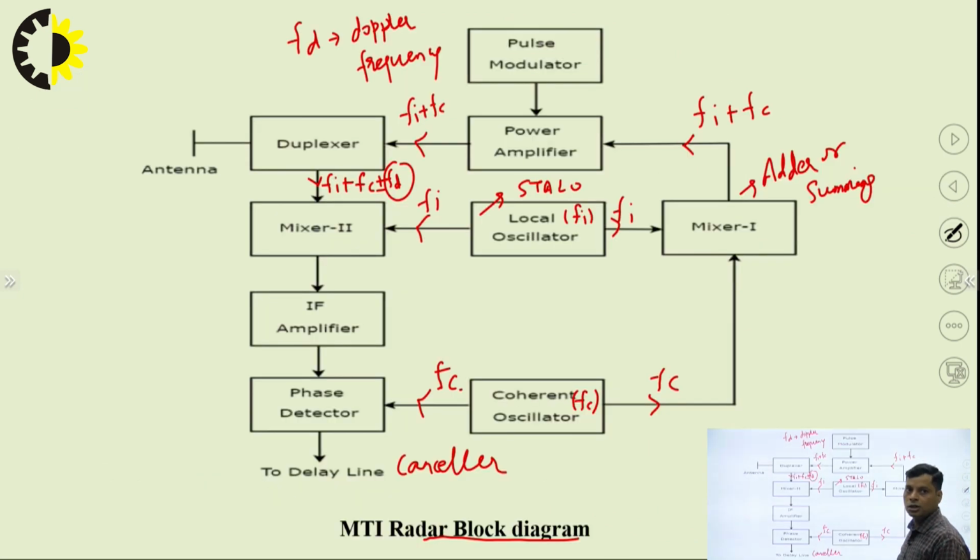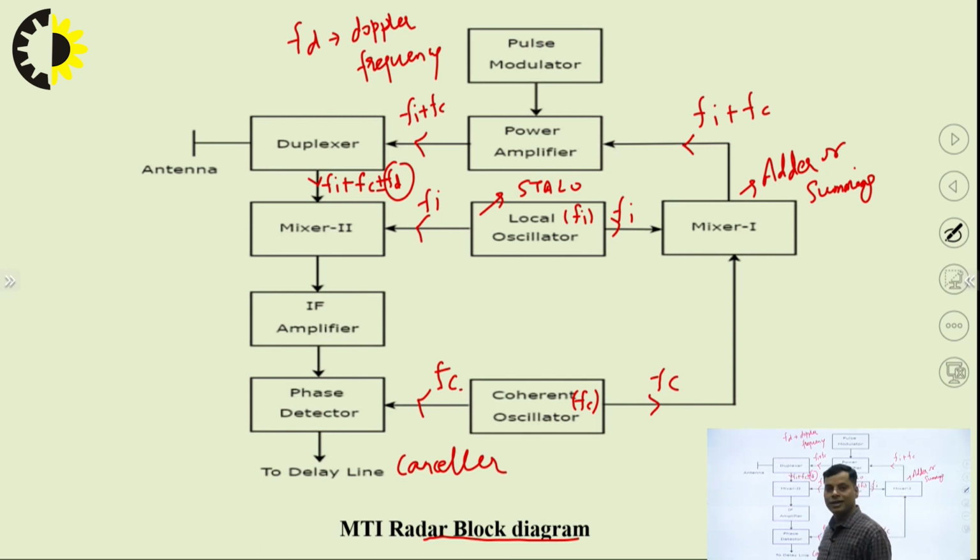We have to analyze its value, or analyze this Fd, to determine whether the object is stationary or moving. So the frequency which we have received, Fi plus Fc plus minus Fd, we now apply as input to the other section, mixer 2.